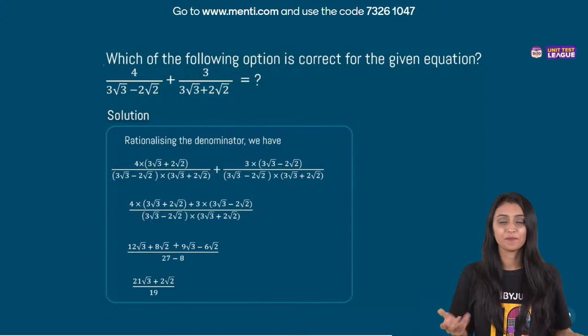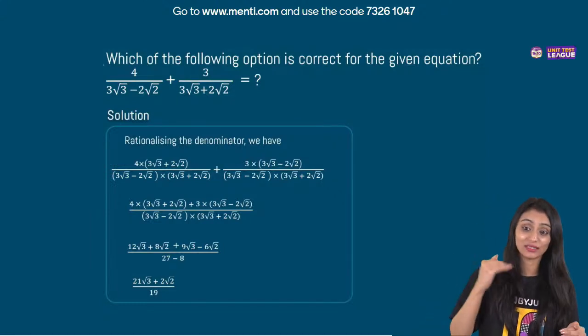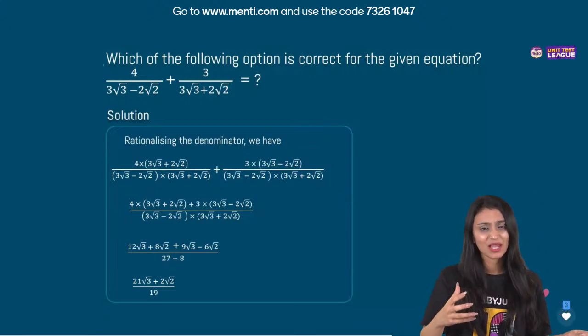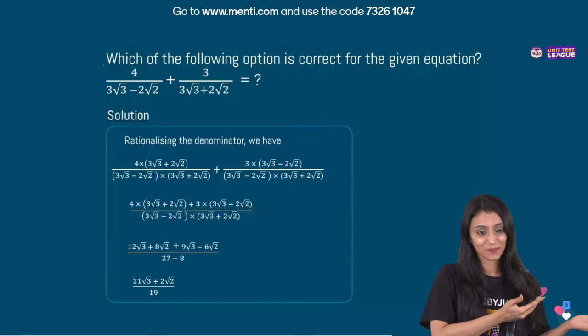And in the paper, obviously, the tukka thing is not going to work because the paper is going to be subjective. We have to write each and everything. The teacher is going to see the steps. And why do we need to do tukka, right? It's okay if we make mistakes here, right?